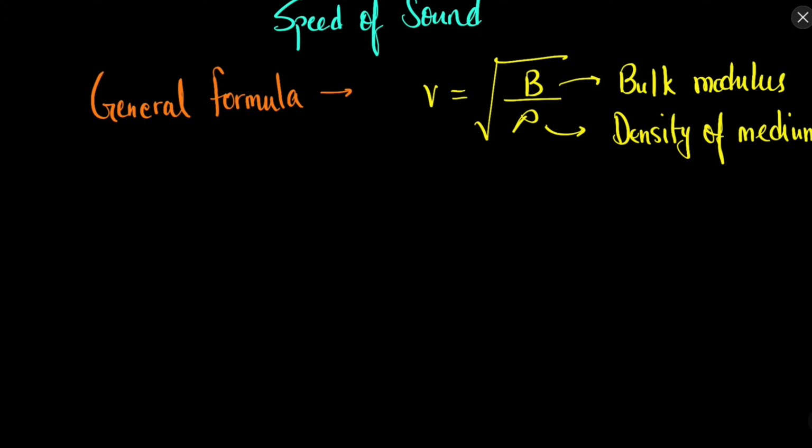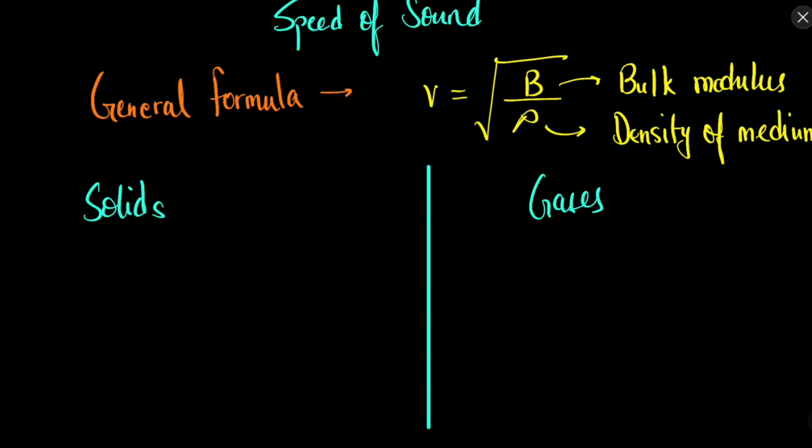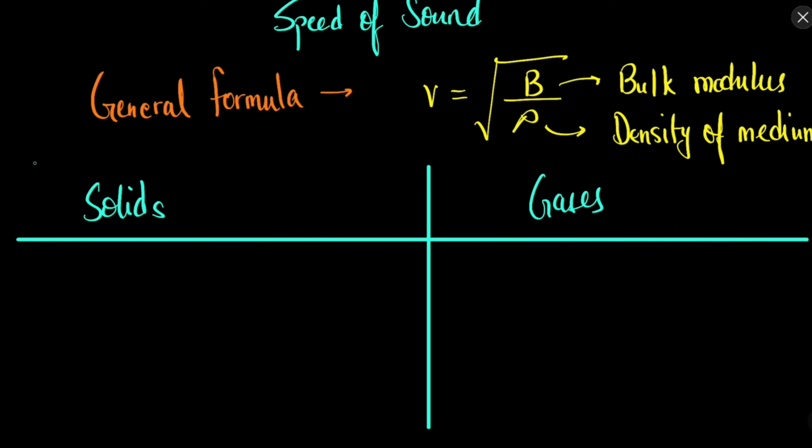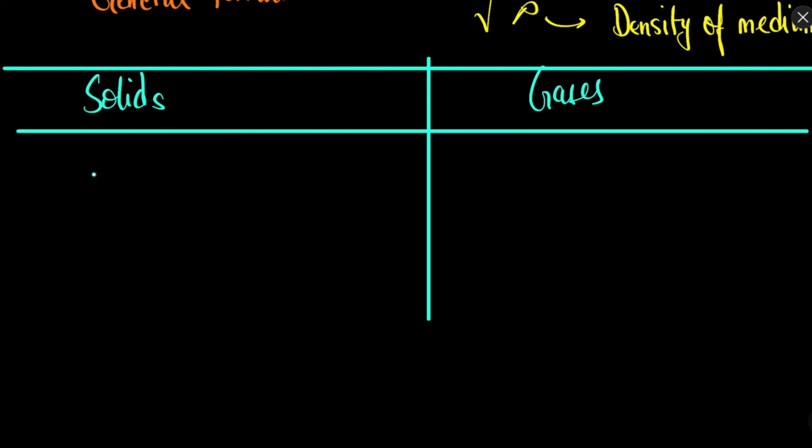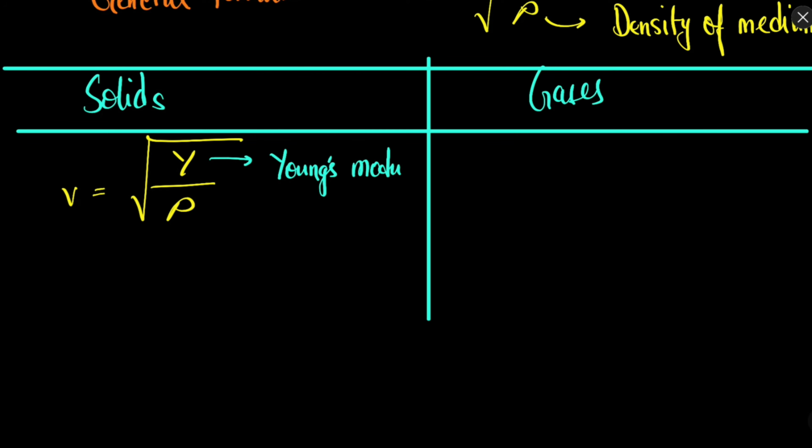Now let's try to write the speed of sound in various mediums, first in solids and then in gases. In solids, the speed of sound can usually be found using the following formula: V equal to root Y by rho, where Y is the Young's modulus and rho is the density of the solid.